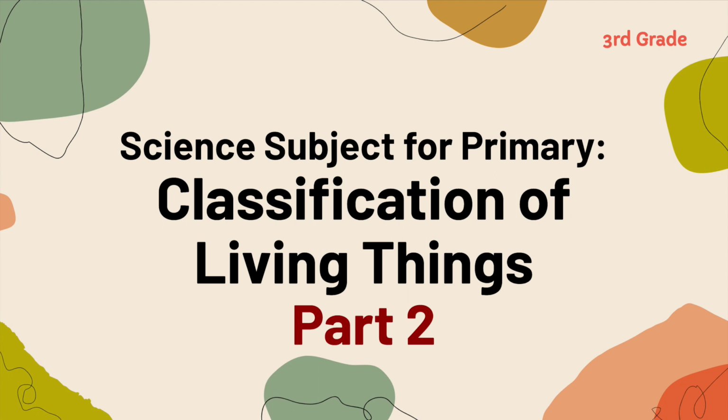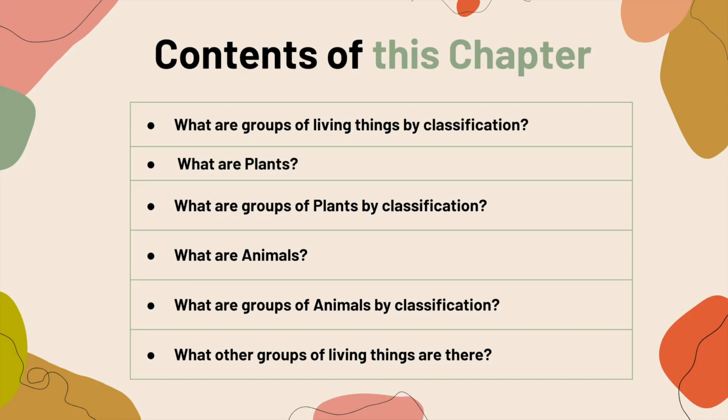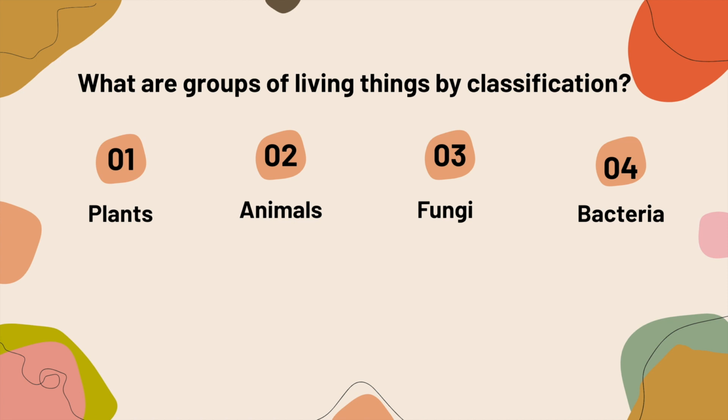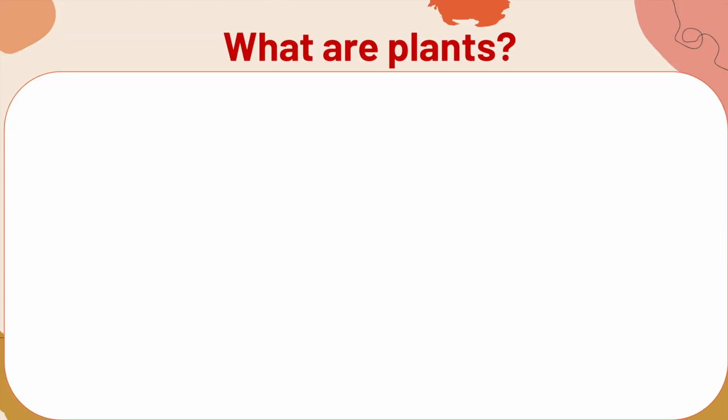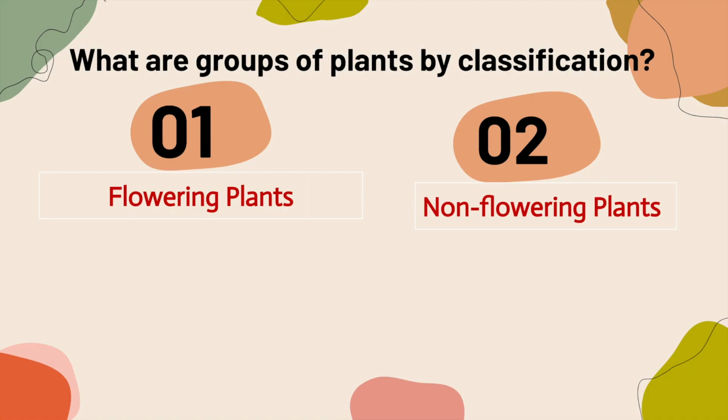As I said in the previous video, we will discuss what animals are. Before we dive into the topic, I would like to talk briefly about what we covered in the previous video. In the previous video, we learned about what groups of living things are. Living things can be classified into four main groups: plants, animals, fungi, and bacteria. We also learned what plants are and their groups by classification.